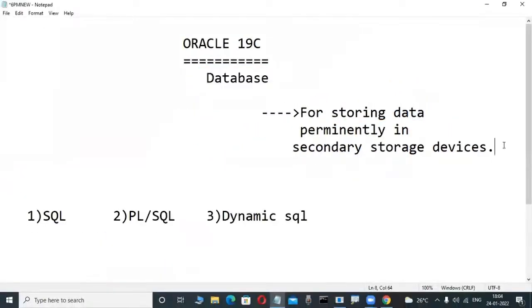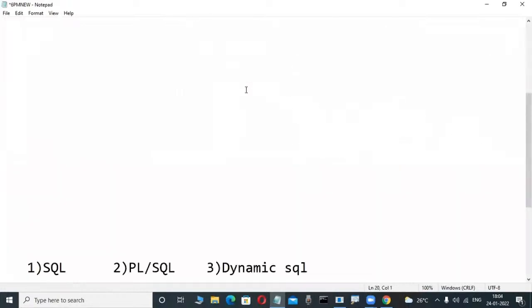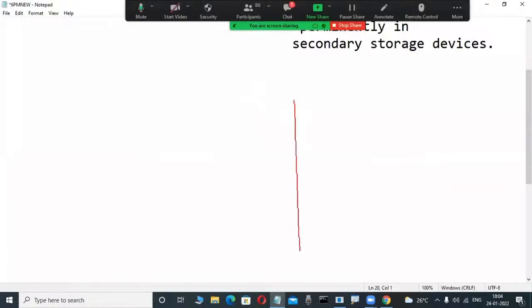But, as I told in the previous classes, observe slowly: a database means it is a place. Whenever we install Oracle, SQL Server, DB2 in our system, automatically one place is created. That is called a database.